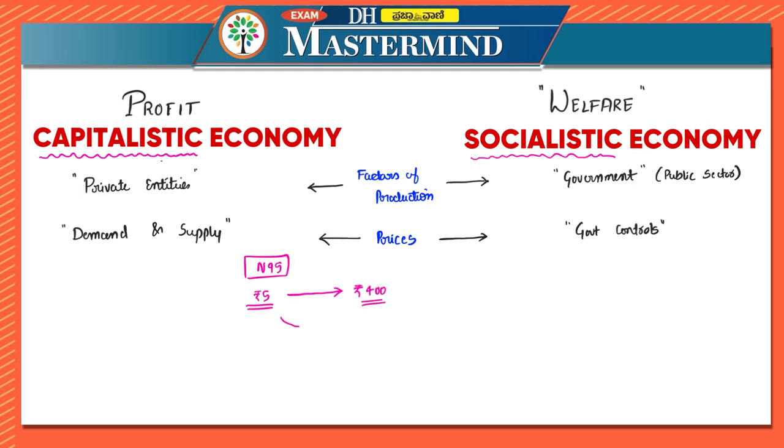The motive here is profit making. Because the demand was high and the supply was limited, even at higher prices people were buying, and hence the cost was nearly 400.